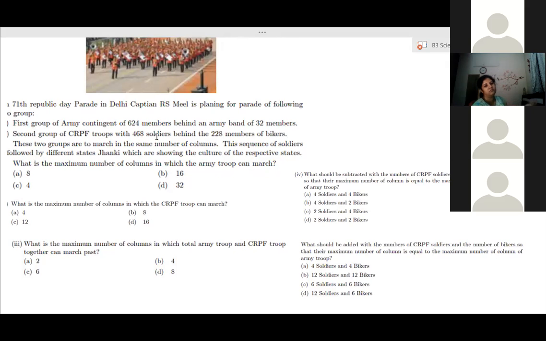4 soldiers and 4 bikers. Ma'am, the answer of the fifth one is B. So 468 soldiers are made to stand in columns of 16 people, 16 in one row. When they are placed properly, how many people are left out? That you have to calculate. Those left out have to be subtracted.